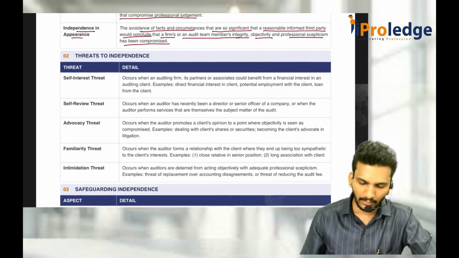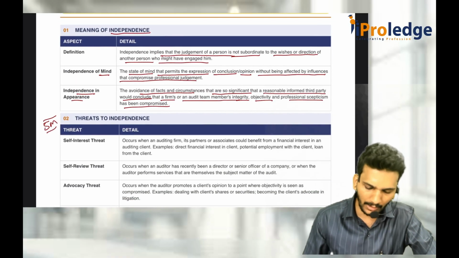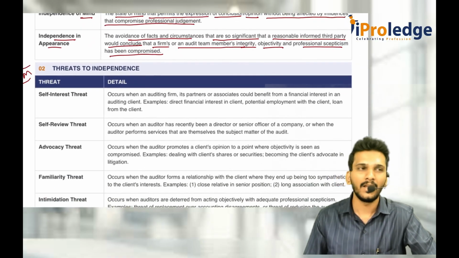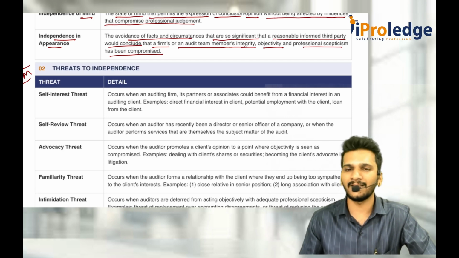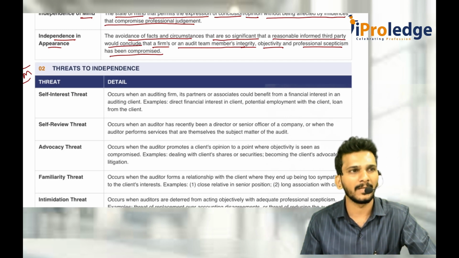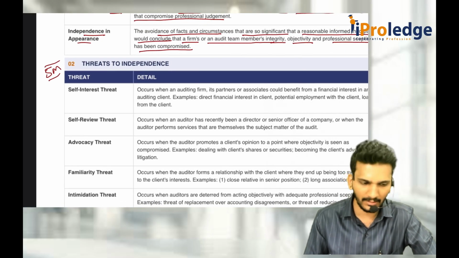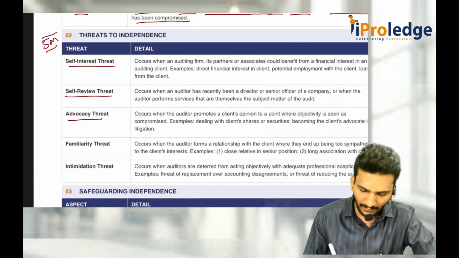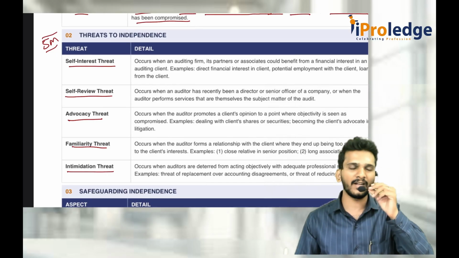So when I say independence, there are some threats to independence. This is also a 5 marks important question. What are the threats to independence? You want to be independent, but there are certain situations where you are not allowed to be an independent party. Sir, what are those threats to independence? There are 5 threats to independence: self-interest threat, self-review threat, advocacy threat, familiarity threat, as well as intimidation threat. Sir, what is this self-interest threat?